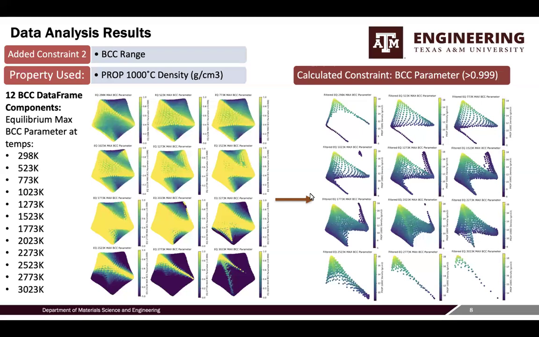BCC phase stability is crucial for materials used in high temperature applications because it often correlates with desirable mechanical properties like high strength and good creep resistance, which are vital for components in turbines and engines. Maintaining BCC stability ensures consistent performance and reliability of the material under extreme conditions. This analysis helps in identifying optimal compositions for high temperature applications, enhancing material performance and longevity.